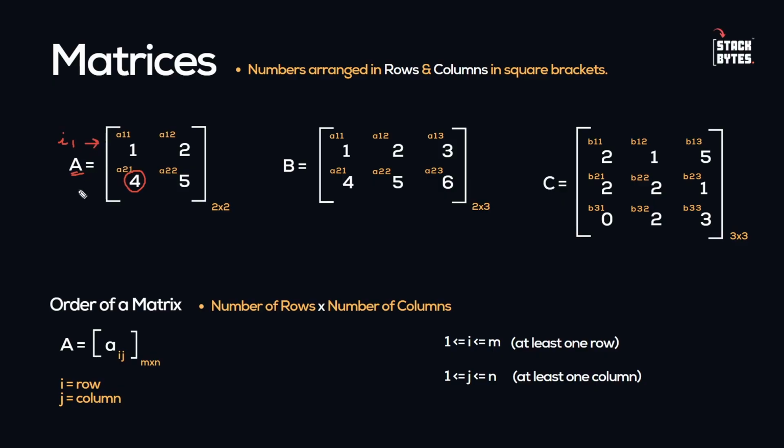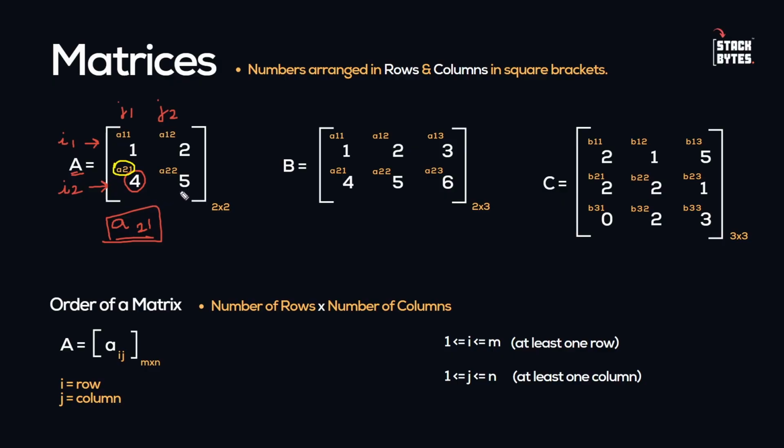I1 row is here, I2 row is here. Okay, and this is the J1 column and this is the J2 column. All right. So where is 4 located? At I2 and J1. So the location of 4 will be 2 and 1. Okay, so A of 2 and 1. A represents any element in the matrix. So that's what is written over here if you can see. Okay, A is 2, 1.